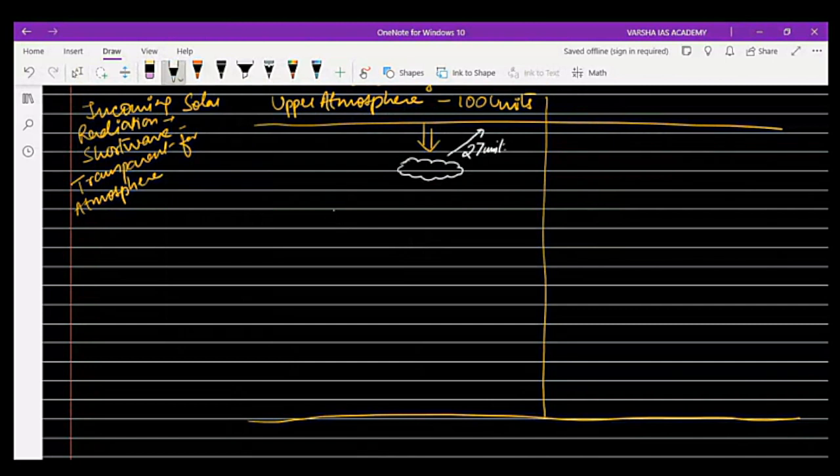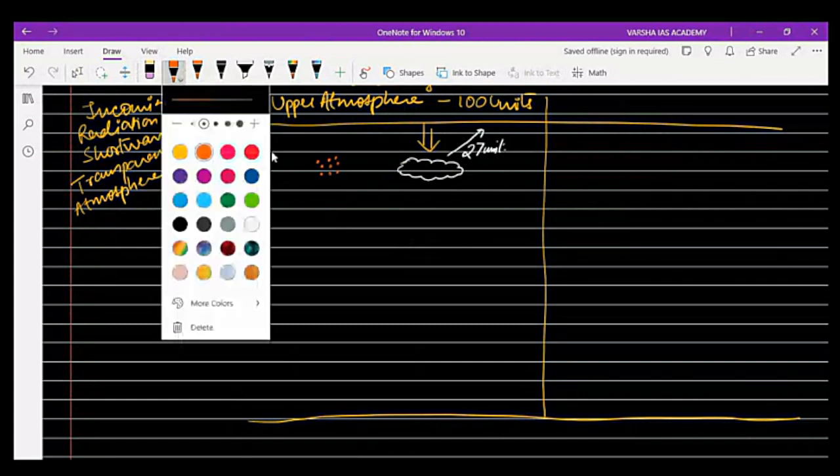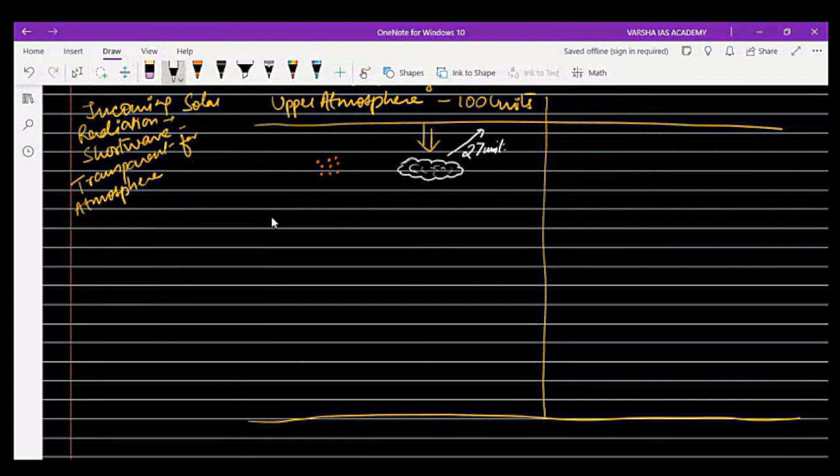Then there are also dust particles present in the atmosphere. We have discussed the components of the atmosphere: dust particles, water vapor, and gases. Water vapor we can take as part of clouds. Dust particles receive the incoming insolation and reflect it back into the atmosphere. These are responsible for scattering and diffusion, as we have discussed.